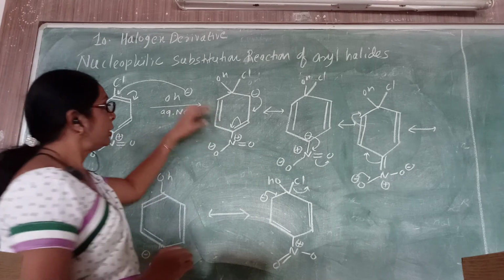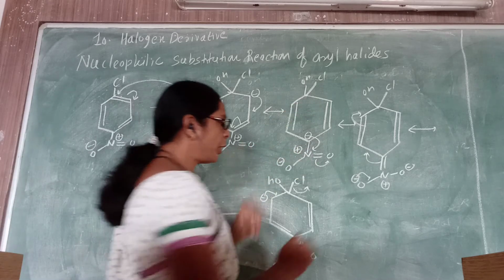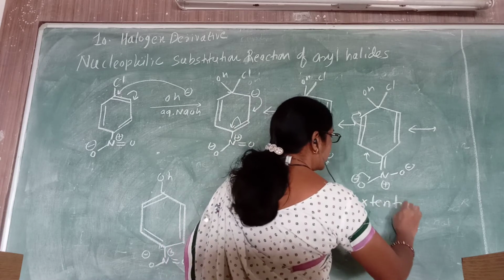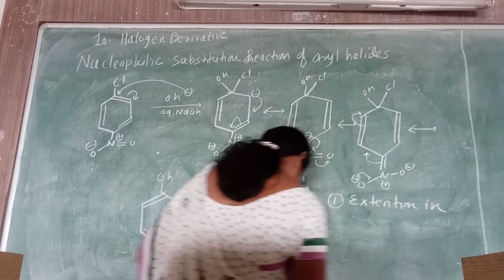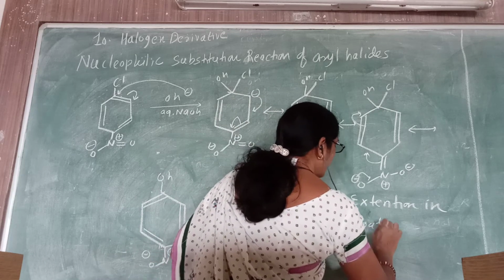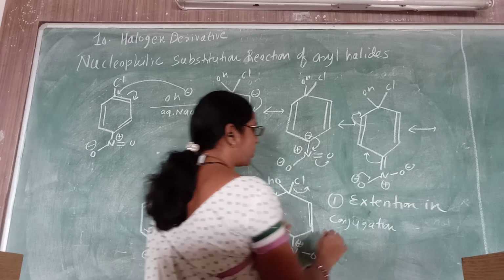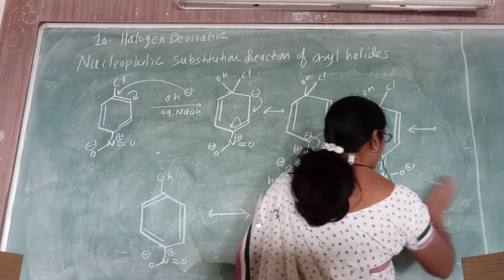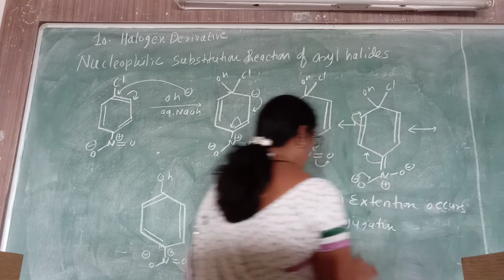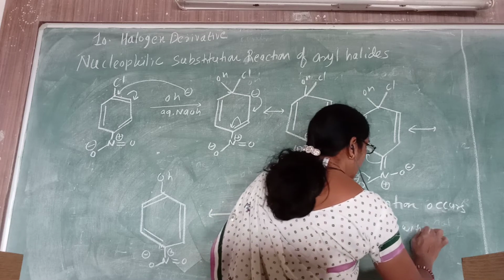So because of the presence of the electron withdrawing group at the para position, there is an extension in conjugation. Extension in conjugation has occurred, due to conjugation with the benzene ring.